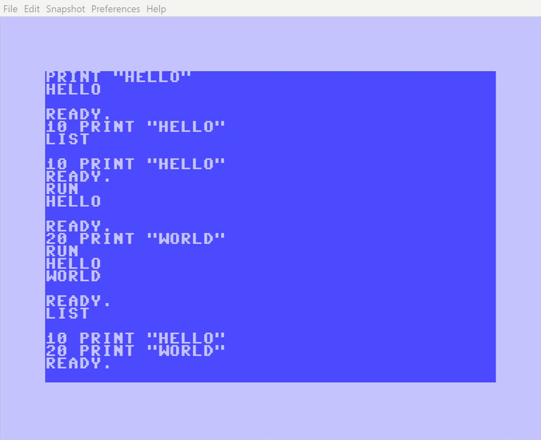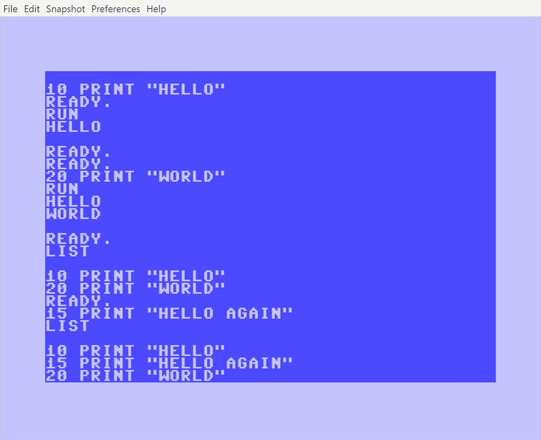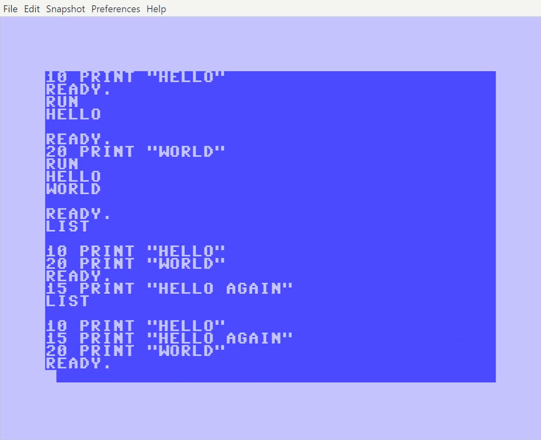Let's add a new line between 10 and 20. Type 15, print hello again. Now, use the list command again. As you can see, line 15 was successfully inserted between lines 10 and 20.